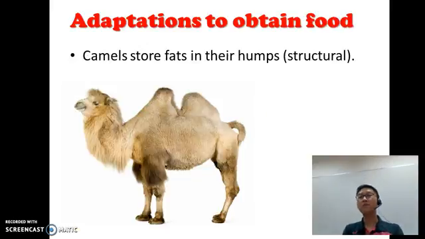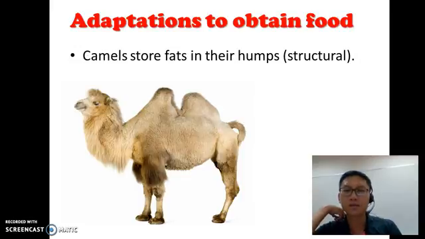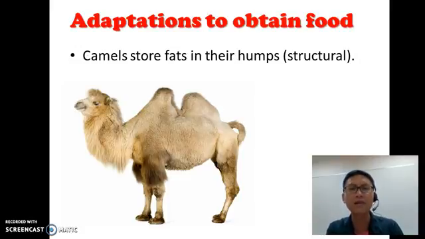Now, adaptations to obtain food. Camels, you know why they have humps? It doesn't store water. A lot of you think it's a water bottle. No, it's not a water bottle on their back. It's actually humps that store fat. And so this fat allows them to survive for very long periods of time, many days without food. Because in the desert, it's very hard to find food. It's all sand. So the camels have this structural adaptation that allows them to survive very long without food.